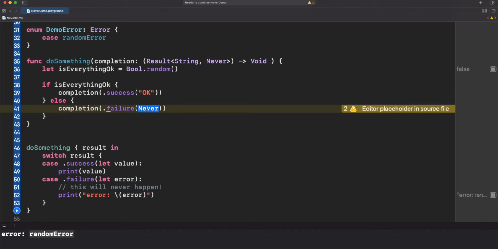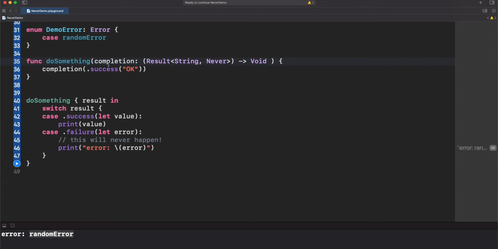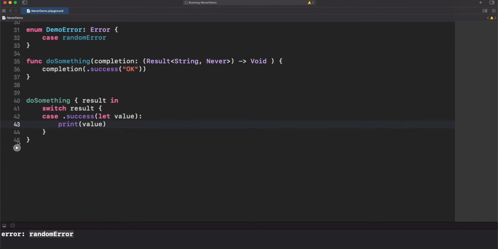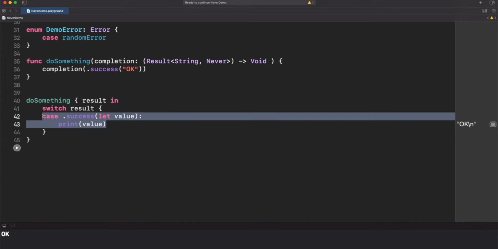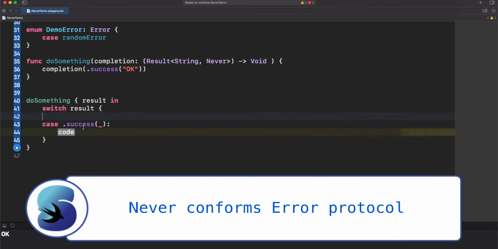Actually, no. In this case, Swift is smart enough to identify that never is a special type and it's optimized to ignore whatever requirement is declared as never. That's why in these kinds of examples, if we remove this and we just care about success, we can actually remove this and our code is still working. Yeah, and result is not caring about the error type. Actually, if I remove this case, look at that. I got the error that switch must be exhaustive, and I got only the success case here.